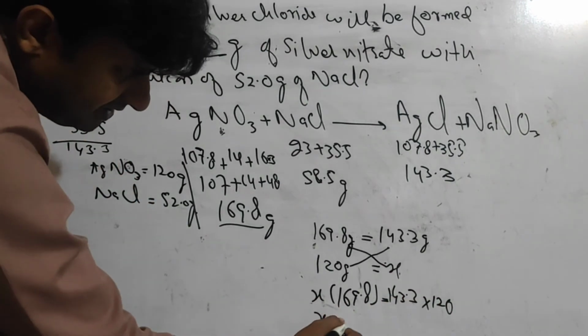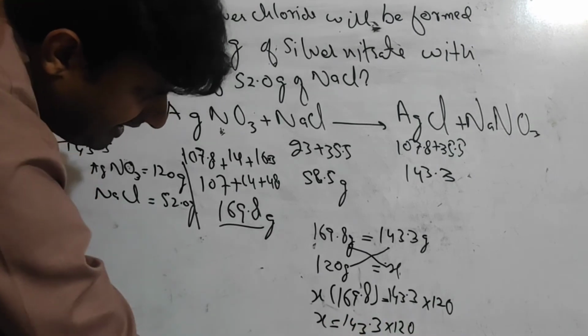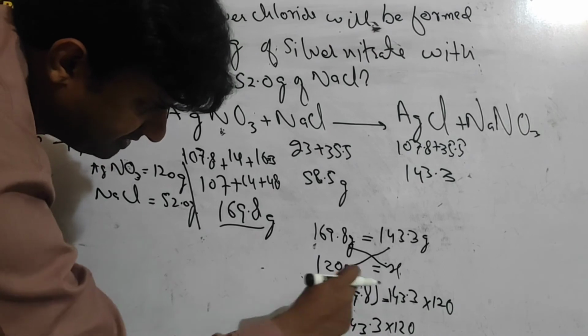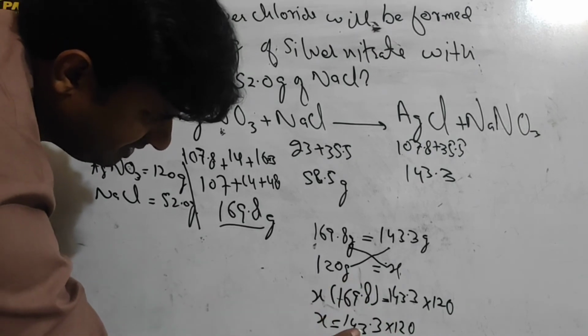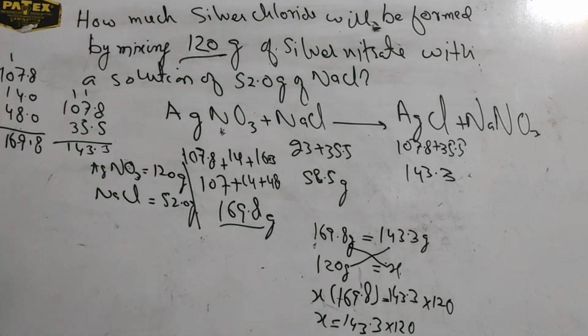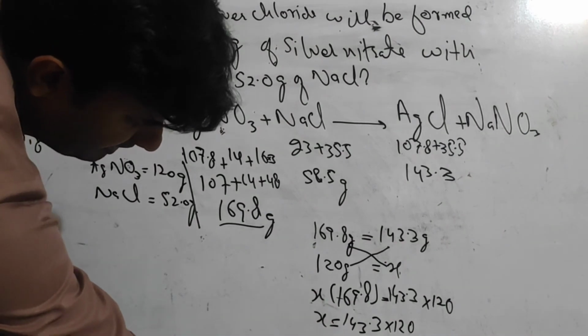So X will be equal to 143.3 into 120 divided by 169.8, because 169.8 is multiplied with X and we transfer it to the other side. Then we can calculate that the answer is around 101 gram